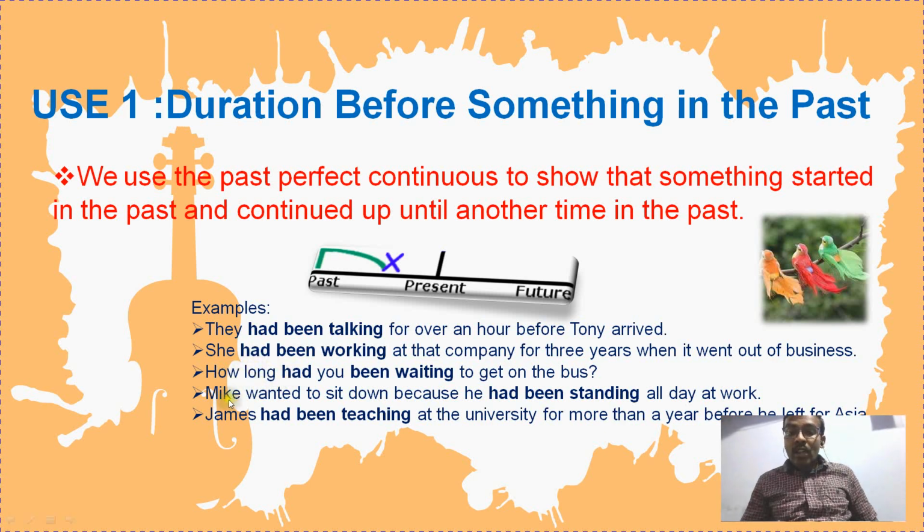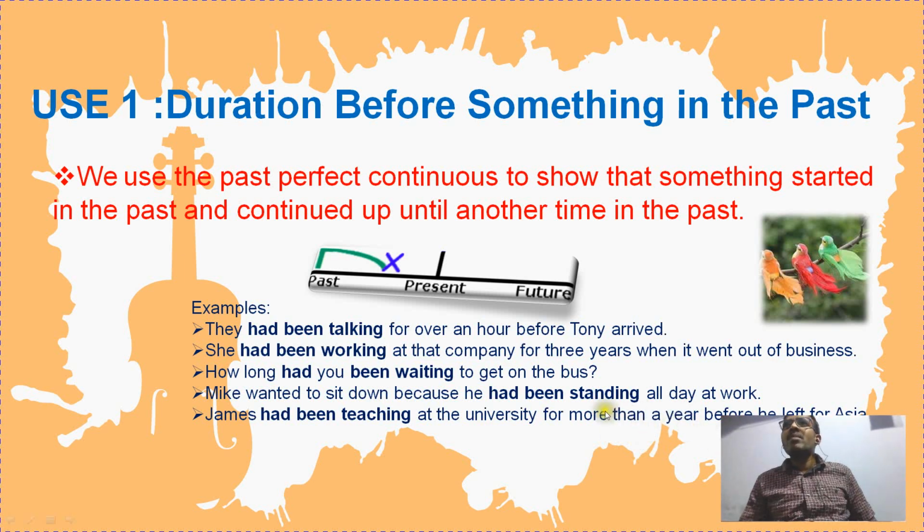Mike wanted to sit down because he had been standing all day at work. He had been standing all day in his work. So he wanted to sit, right? So this is a continuous action, and this is another action, but both of the actions had been completed in the past. Perfect continuous tenses mostly represent two actions.